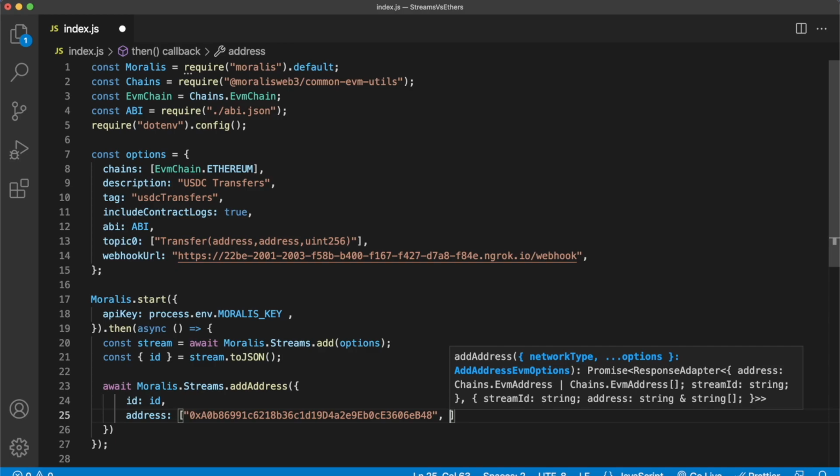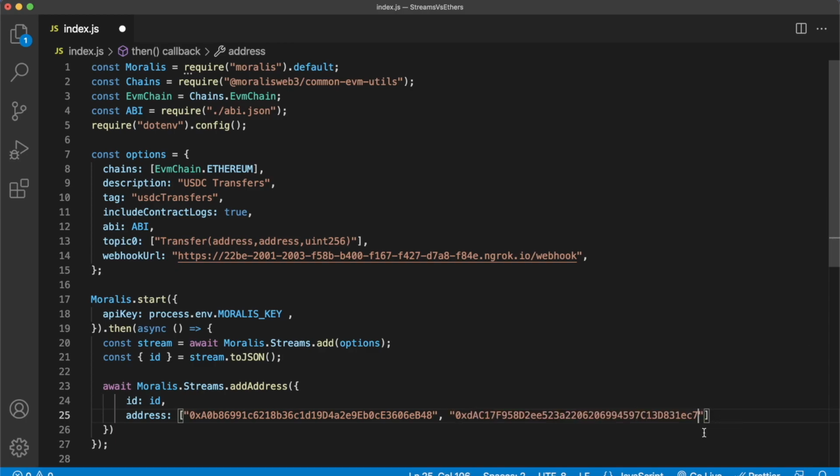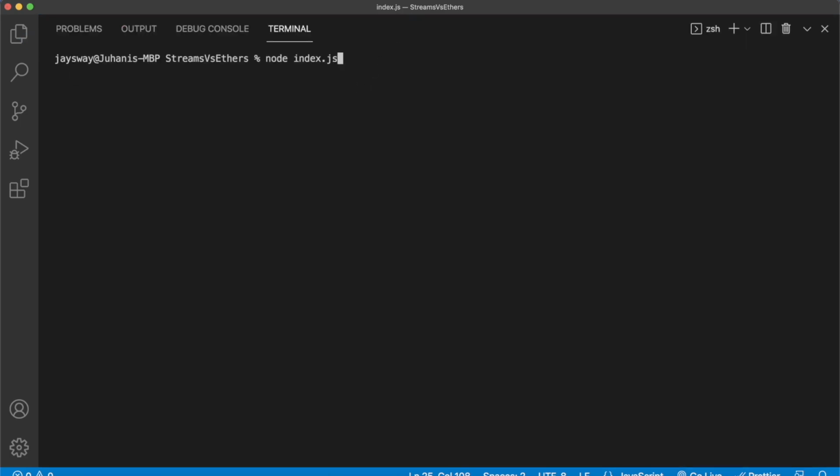So adding USDT here, like so, and now once we initialize the stream, we'll get webhooks for both USDC and USDT transfers instantaneously. How cool is that? Now let's fire this up and see how it works. So let me open up my terminal, node index.js, and our stream should have been created.